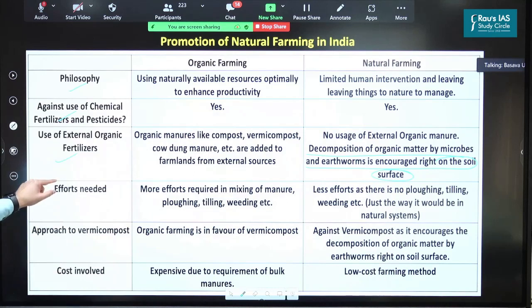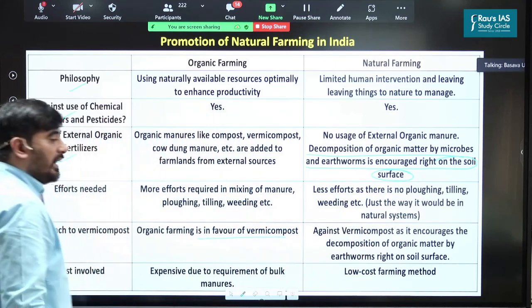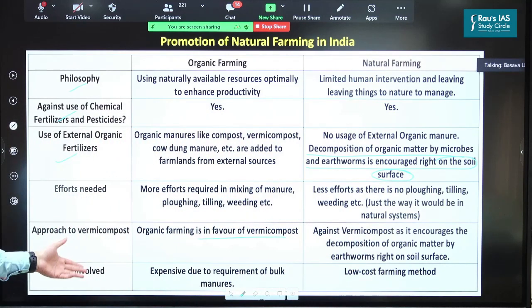Next, if you see, less effort is needed in case of natural farming. Approach to vermicompost: organic farming is in favor of vermicompost, whereas natural farming is against vermicompost. And lastly, organic farming is a little expensive in comparison to natural farming.